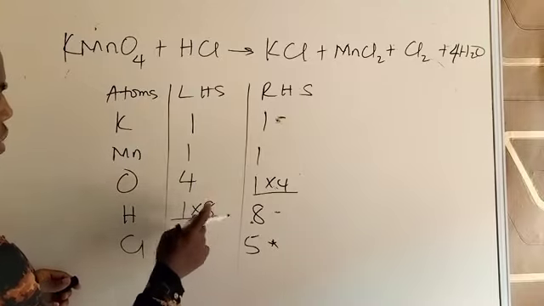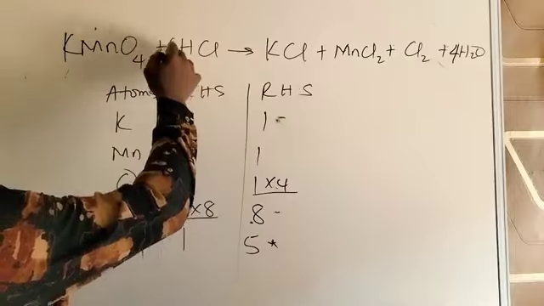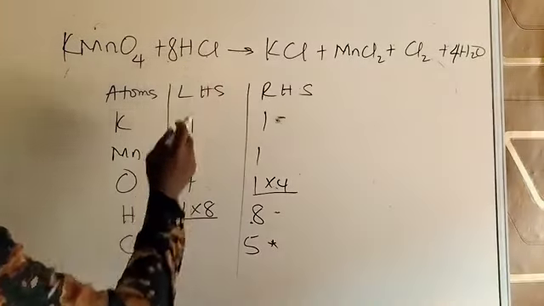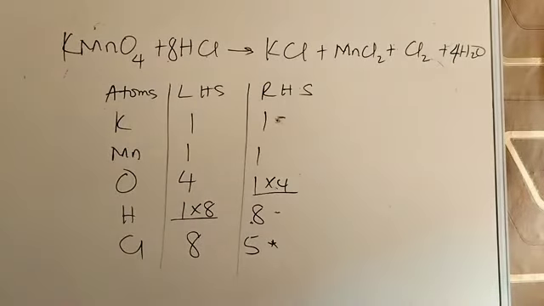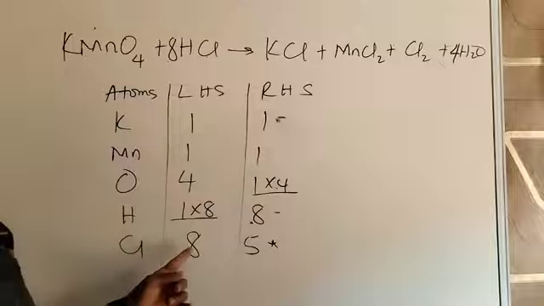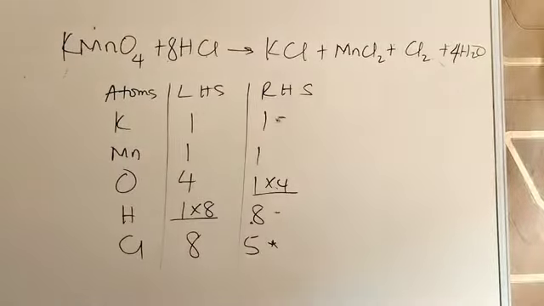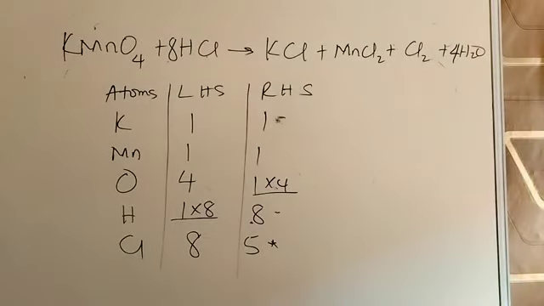The left hand side, locate hydrogen, you put 8 here. That makes chlorine also 8, changing it to 8. So you can see that. So we are balanced for potassium, manganese, oxygen, hydrogen, but we have an issue with chlorine. We look at chlorine very well. You ask yourself, is there any number that multiplies 5 to give you 8? It becomes somehow difficult. And no, there is no number like that.